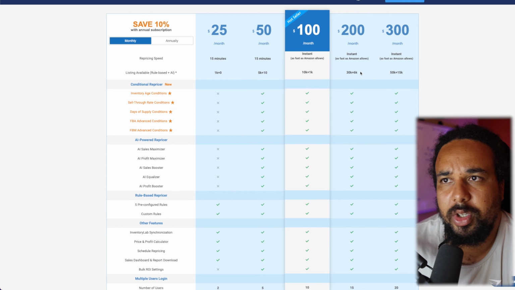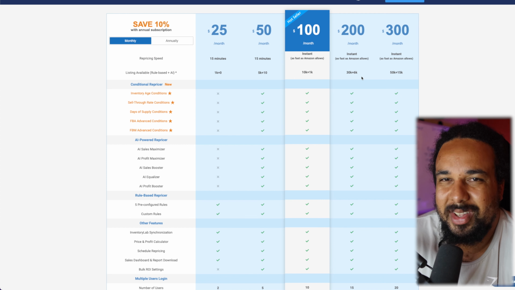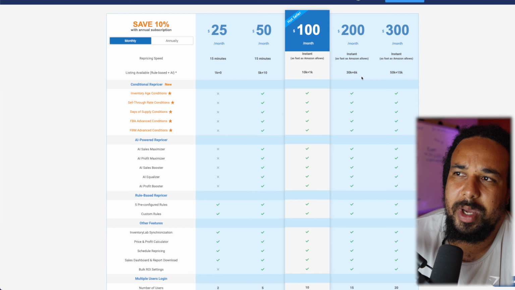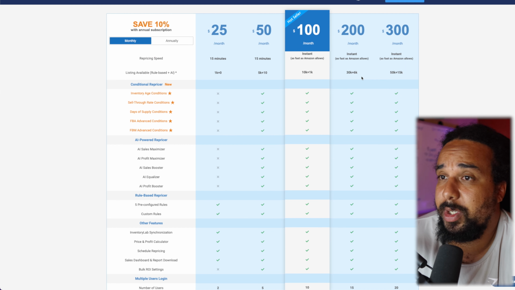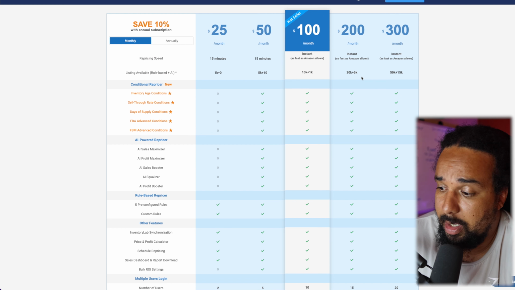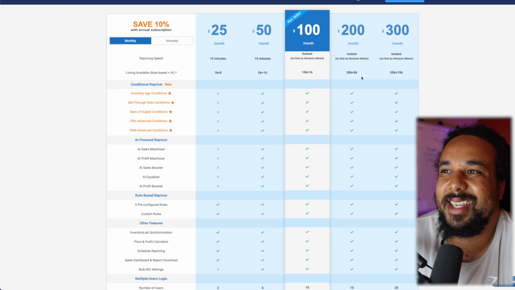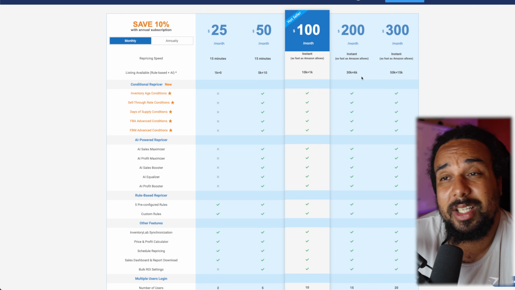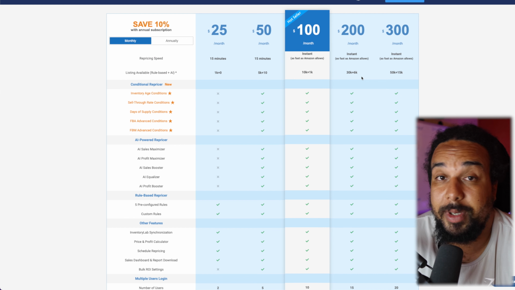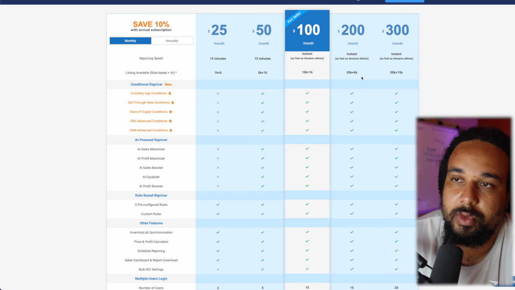So yeah, the $100 plan is the only one where you have the instant repricing speed. I'm pretty sure this is the main reason why my sales really went up today. It's really crazy, to be honest. I don't even know what more to say. I often talk about time in inventory, and this is going to enable me to scale my business way faster, because I'm going to have way more sales way faster, and probably increase my profit way more with the AI, because I use the AI Profit Booster rule a lot.